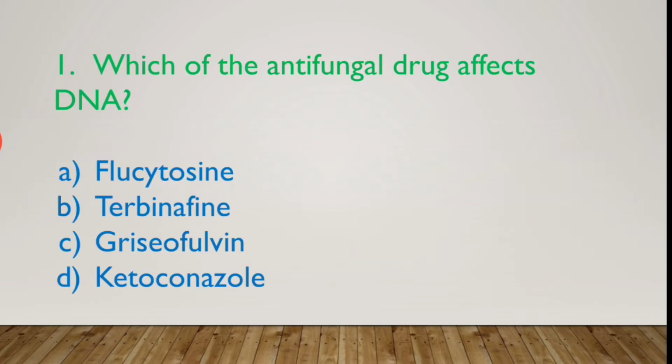The first question is, which of the antifungal drugs affects DNA? The options are flucytosine, terbinafine, griseofulvin and ketoconazole. In the previous video we discussed the mechanism of action of all the antifungal drugs, and we know that terbinafine and ketoconazole are groups of antifungal drugs which mainly act on the enzymes essential for the formation of the cell membrane. So we know that terbinafine and ketoconazole prevent the synthesis of the cell membrane, so this can't be the answer.